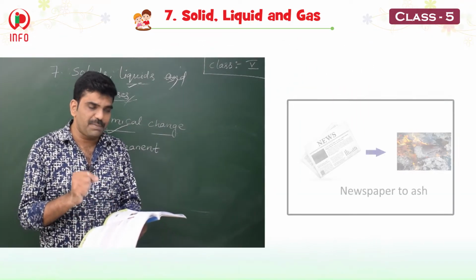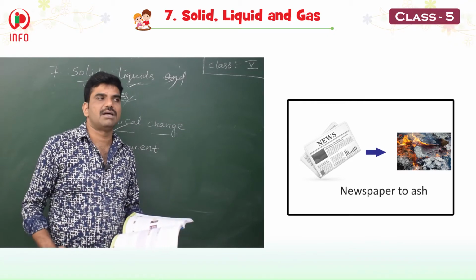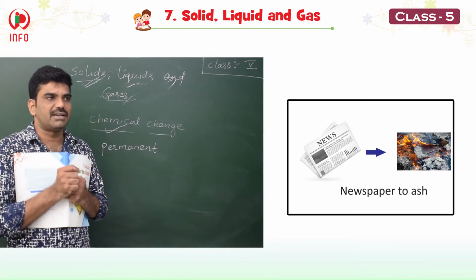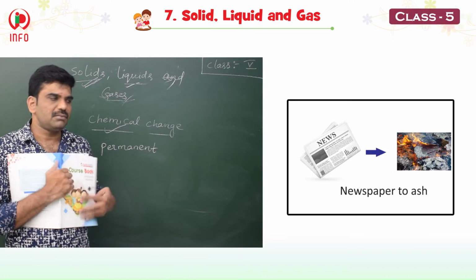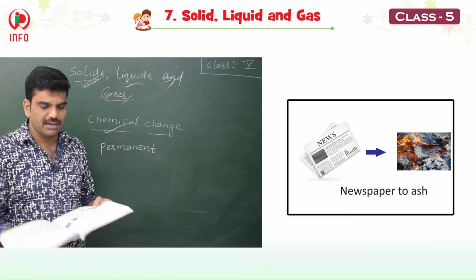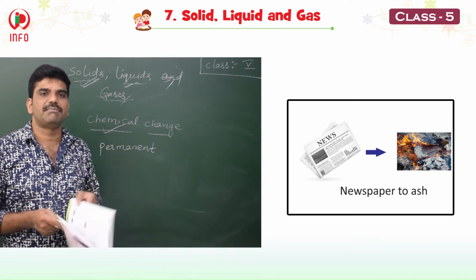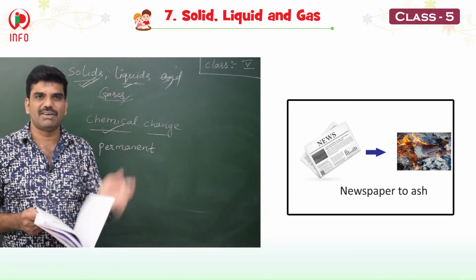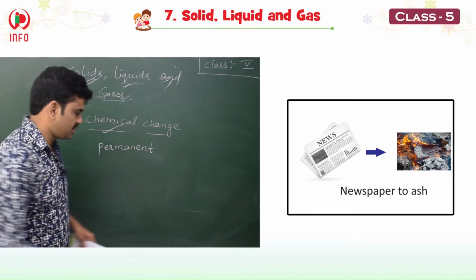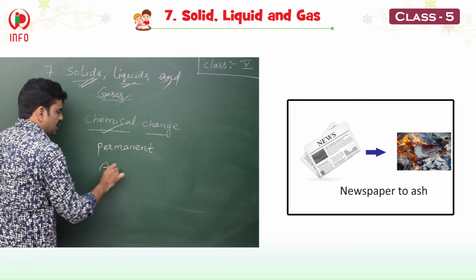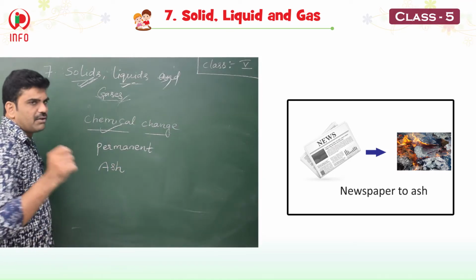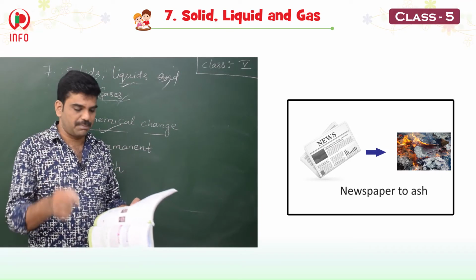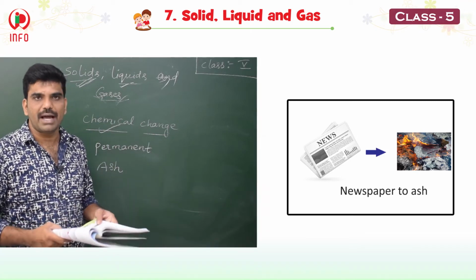When a piece of paper is burnt, that means, children, when you burn a piece of paper, after some time it becomes black in color. That is called ash. So when you burn a piece of paper, it changes into ash.